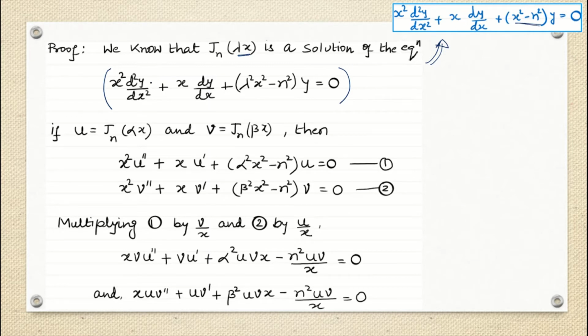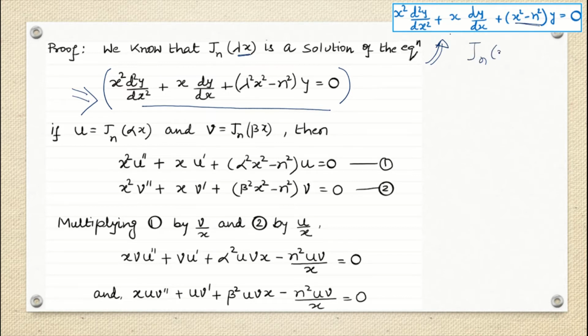Here, with Jn lambda x, we can write this equation also in the form of the Bessel differential equation, and the reason is that this Jn lambda x form is reducible to the Jn x form.